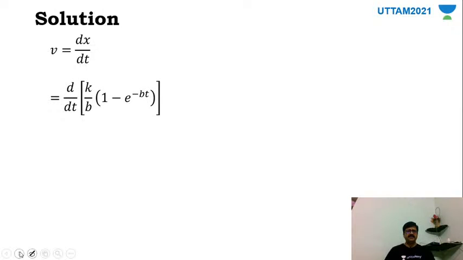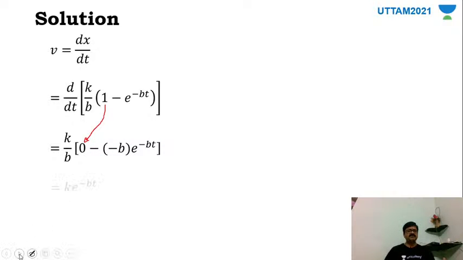So thus I can write it as d by dt of k by b into 1 minus e raised to minus bt. That is the equation given to us. So accordingly I am writing it. Now if you just differentiate it with respect to time, then k by b is constant, so it is out of the derivative, into derivative of 1 is 0 here, then derivative of e raised to minus bt is minus b into e raised to minus bt, and outside we have 1 minus.